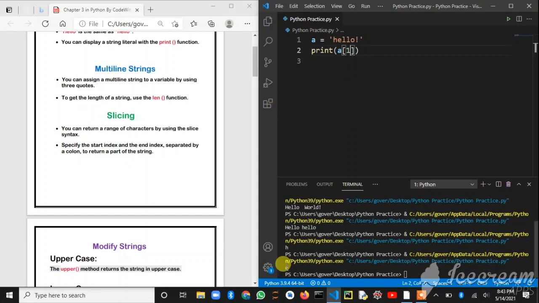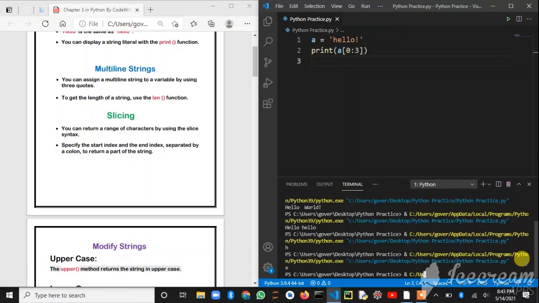So as you can see, now if you want to print a set of words, means a set of alphabets from 0 to 3, using this method the alphabets will be printed from a string from 0 to 2. The 3 will be excluded, 0 will be included. So 0, 1, 2, these first 3 words will be printed. I'll show you.